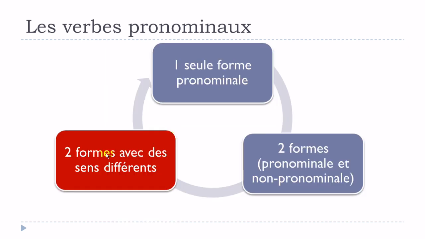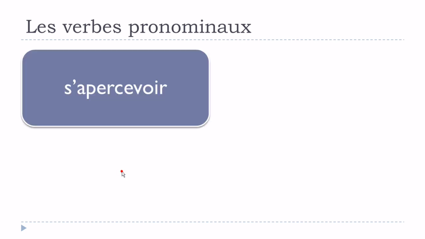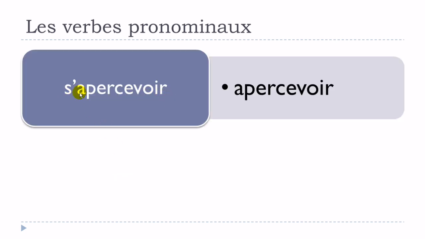That's it. So now, some verbs will have two forms, as I said, so the two forms will exist, but then strangely the meaning will change, and these two verbs will look alike, but then the meaning will be really, really different. An example like s'apercevoir and apercevoir here, okay?